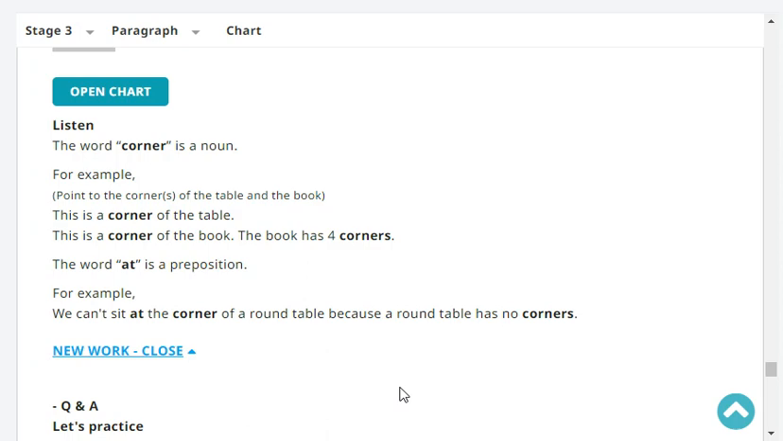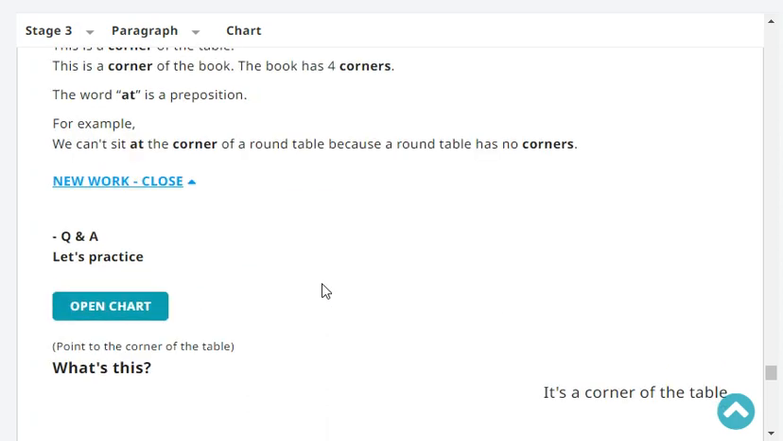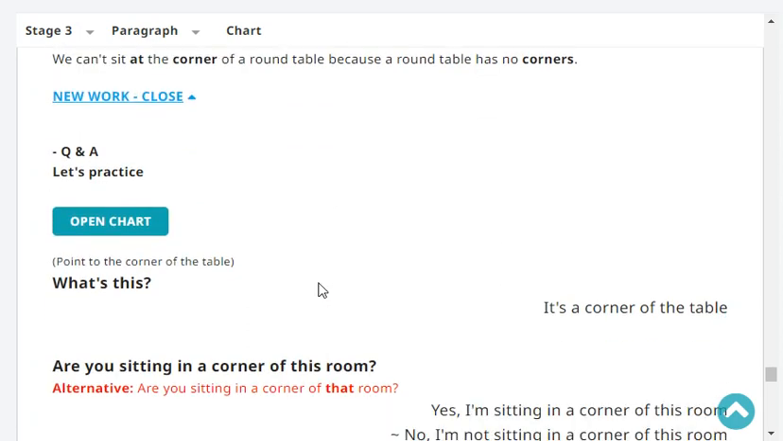Okay, the book has four corners, like one, two, three, four. The word at is a preposition. For example, we can't sit at the corner of a round table because a round table has no corners. Let's practice. What's this?